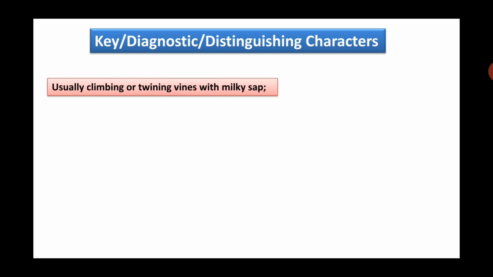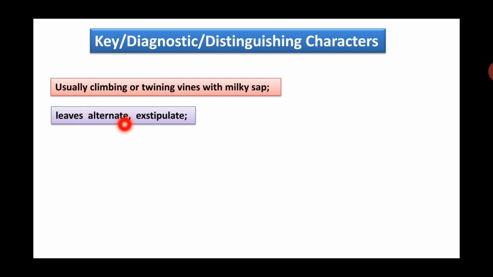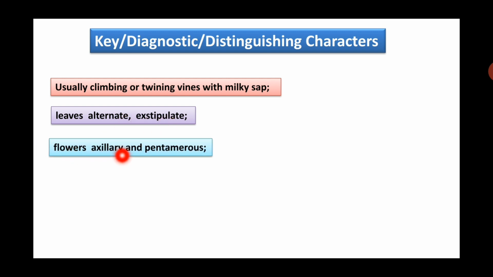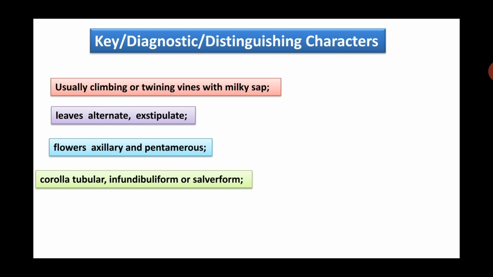Then we will study key characters, which are also called diagnostic characters, distinguishing characters of the family. These characters are very few in number, that is 4 to 5 characters, but they are diagnostic or unique to this family. Usually climbing or twining vines or climbers with milky sap. Leaves alternate phyllotaxy, exstipulate, without stipules. Flowers axillary, arising in the axil, and pentamerous.